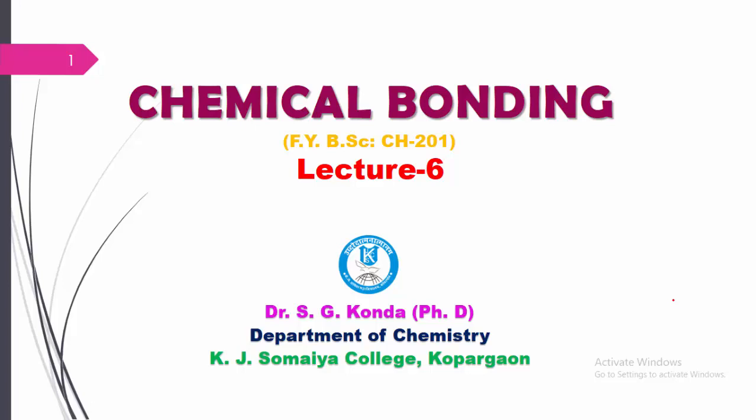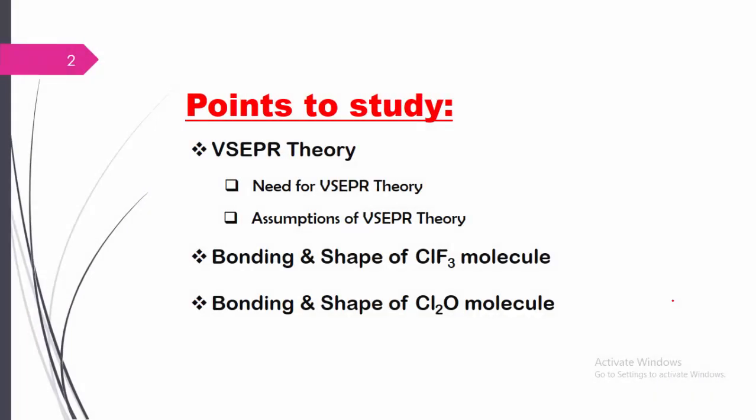This is lecture number 6 of chemical bonding. In the last lecture, we discussed hybridization involving sp orbitals as well as sp and d orbitals. In this very important lecture, we are going to discuss VSEPR theory, that is valence shell electron pair repulsion theory: first why this theory is needed, and then the assumptions of VSEPR theory. Then we are going to see the bonding and shape of the ClF3 molecule as well as the Cl2O molecule.